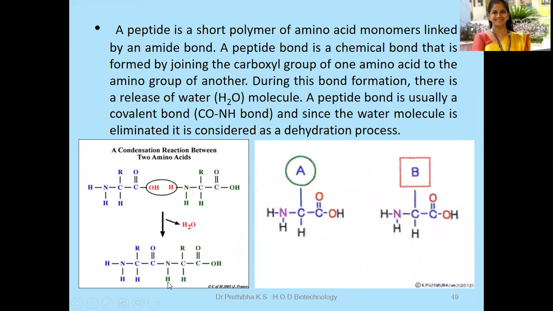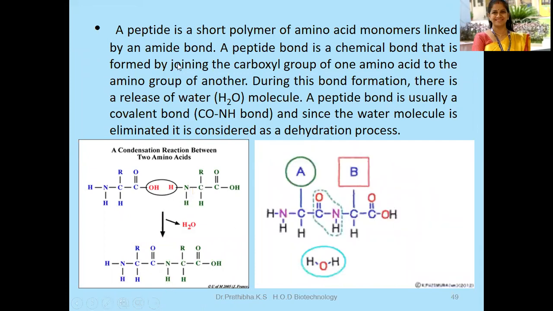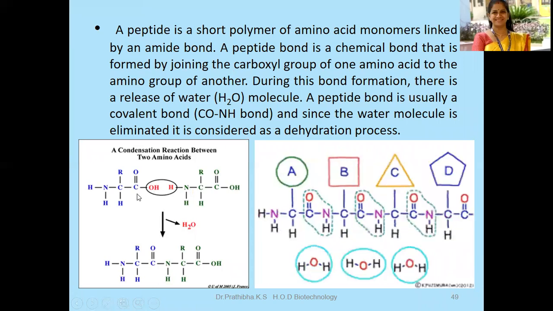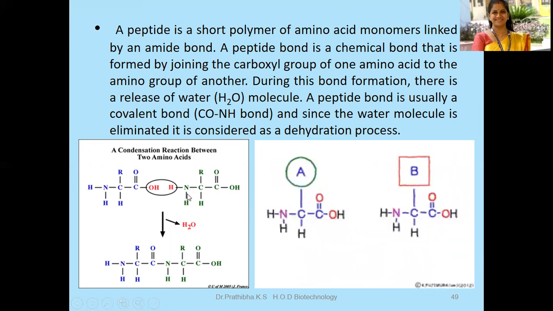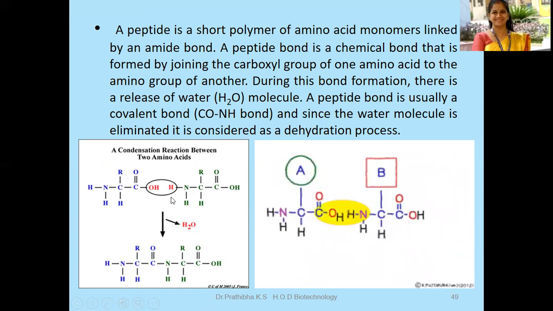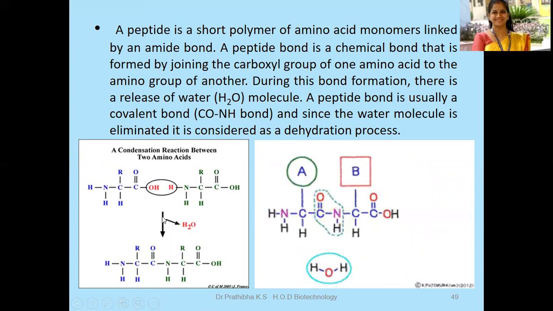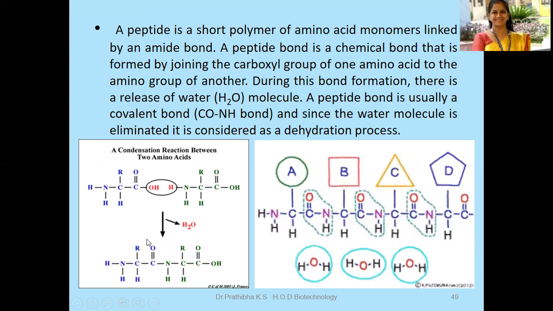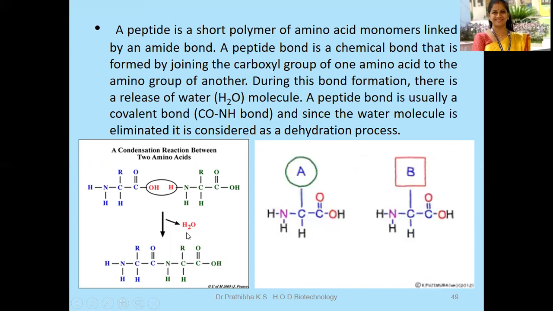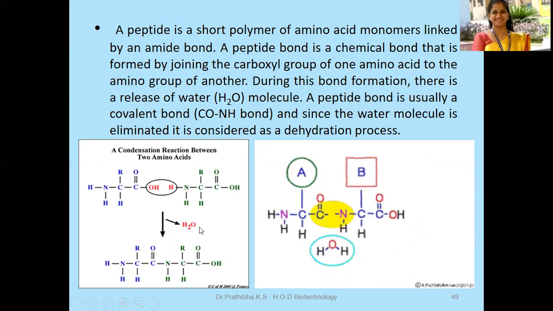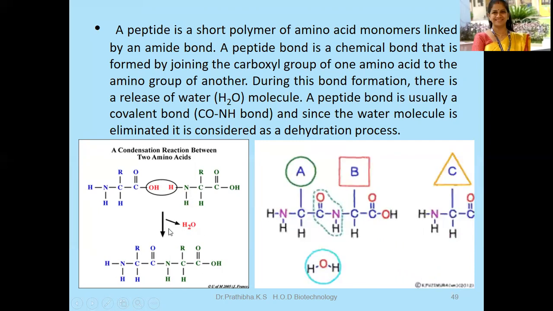A peptide bond is a chemical bond that is formed by joining the carboxyl group of one amino acid to the amino group of another. During this bond formation, there is a release of a water molecule. A peptide bond is usually a covalent bond, that is the C=O NH bond. Since the water molecule is eliminated, it is considered a dehydration process.